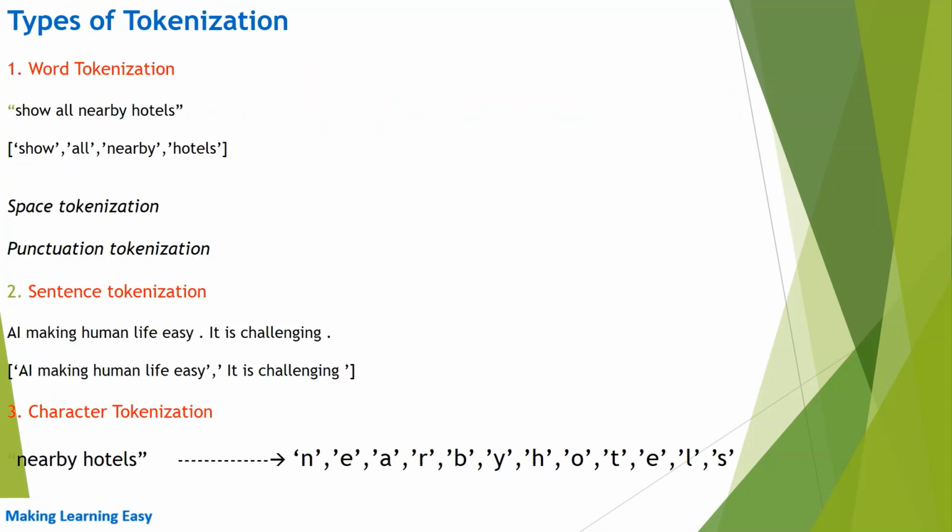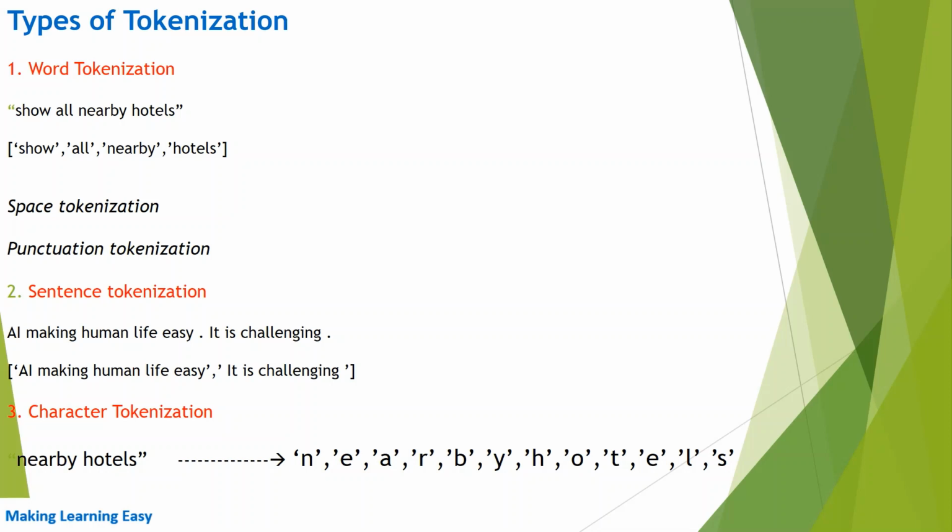Types of tokenization. Word tokenization. In word tokenization, the text is split into words. Like we have an example here: "all nearby hotels". You can see after tokenization, we will get three tokens: all, nearby, hotels. Space tokenization and punctuation tokenization are types of word tokenization.